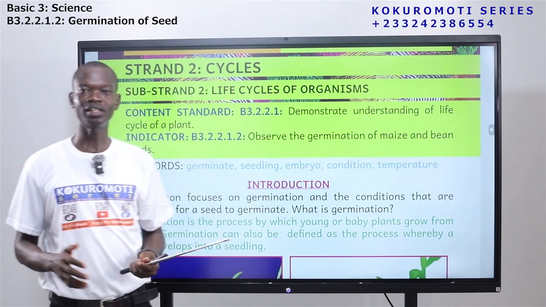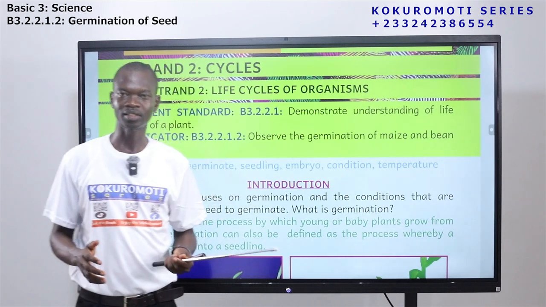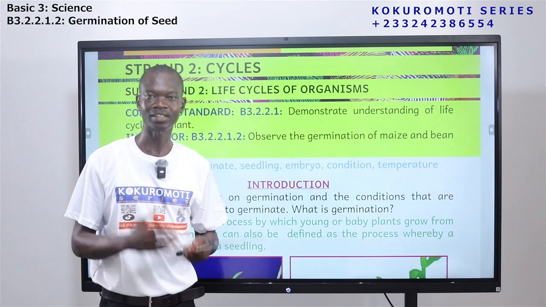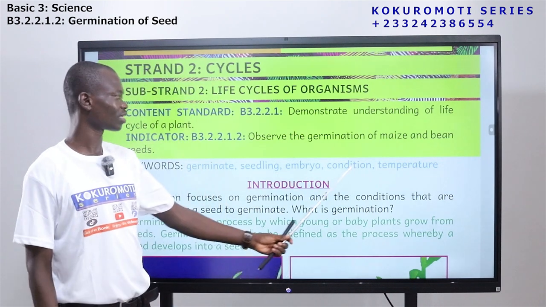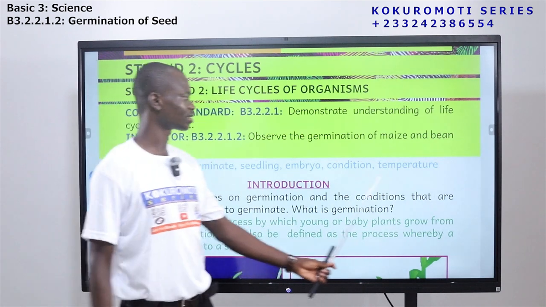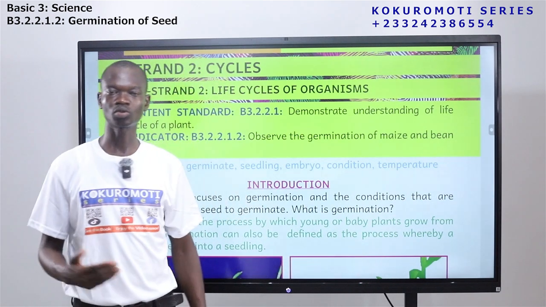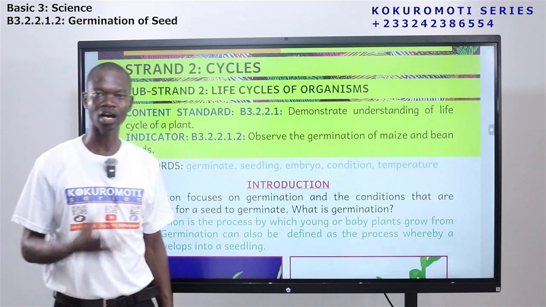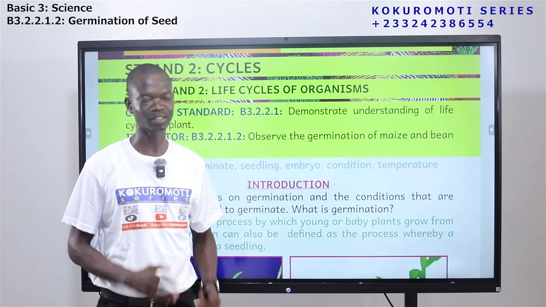Condition. All of you, condition. Condition could be a state of something, how something appears, how something looks. The state of something can be described as its condition. The next is temperature. Temperature is about how hot or how cold a substance is.